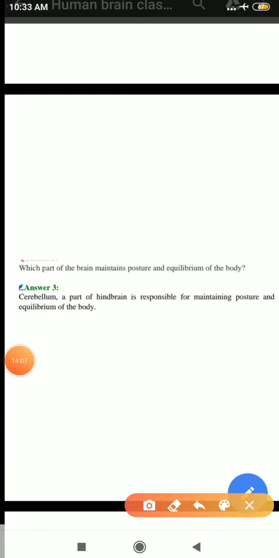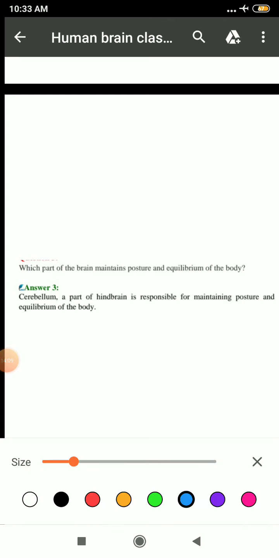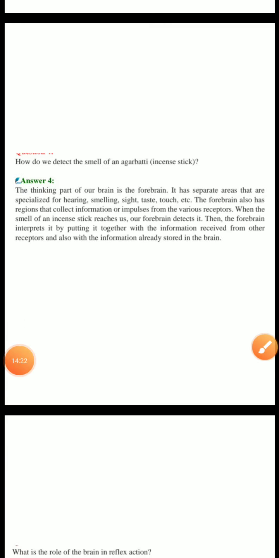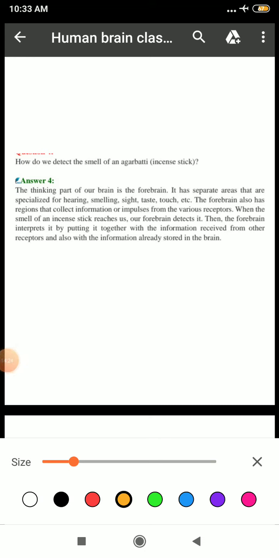So students, now it is your question time. Which part of the brain maintains posture and equilibrium of the body? We all know that it is the cerebellum, which is a part of your hindbrain. Clear? Second question, student: how do we detect the smell of an agarbatti? Students, please listen carefully.